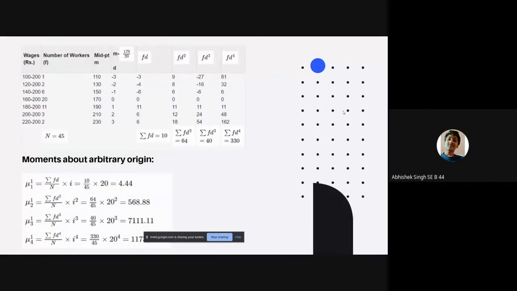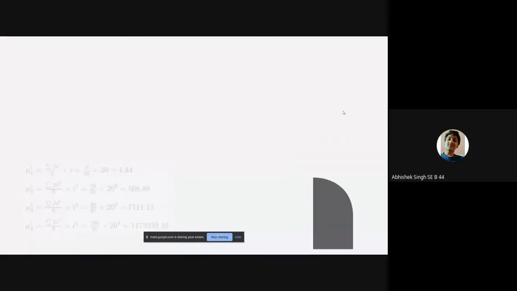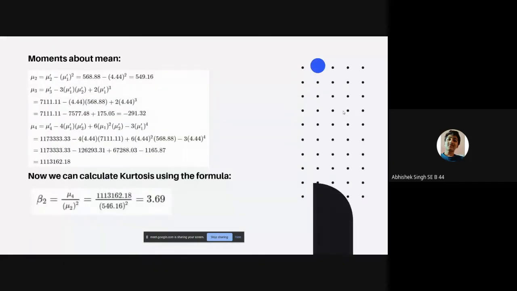So here we have further calculated the data necessary to calculate the moments about the arbitrary origin. Since the deviation has been taken from an assumed mean, we first calculate moments about the arbitrary origin and then moments about the mean.